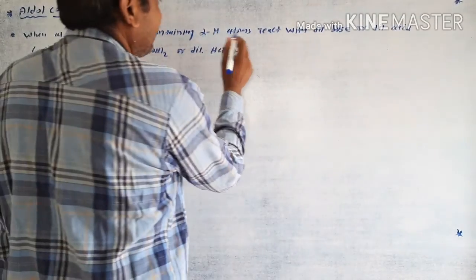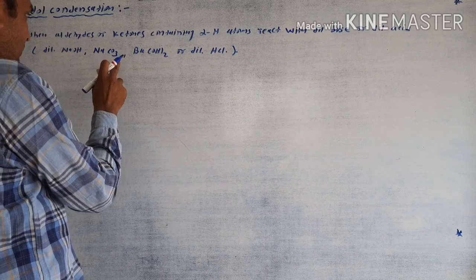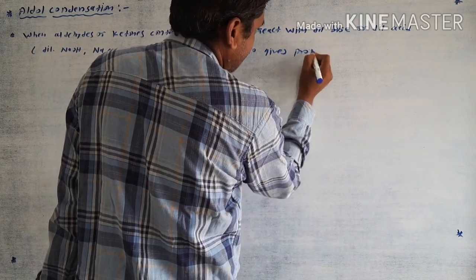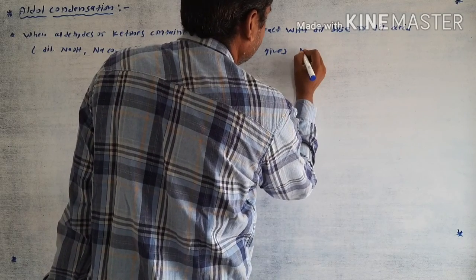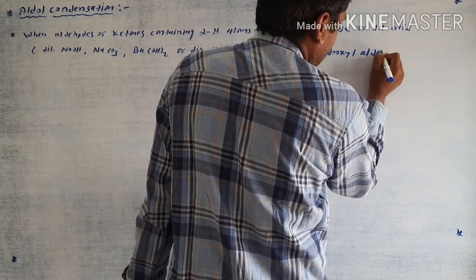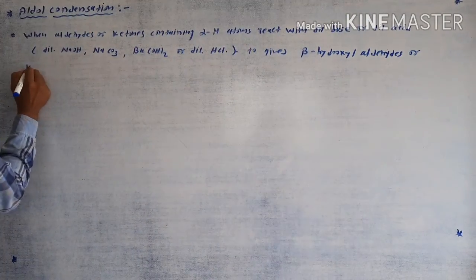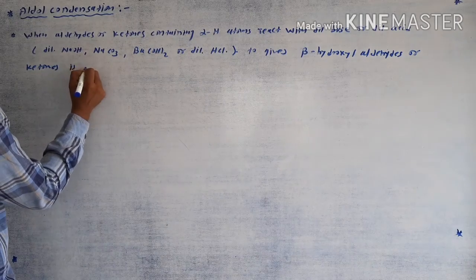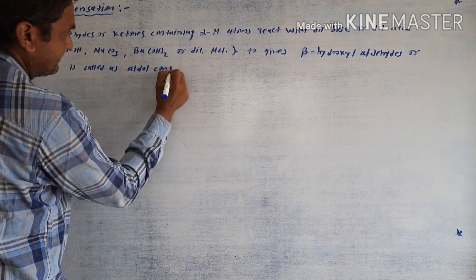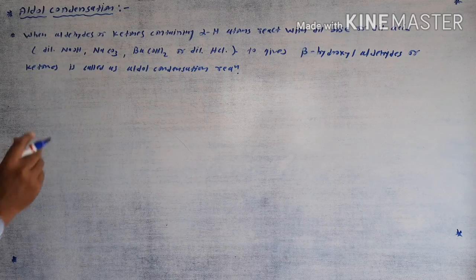Aldehydes or ketones containing alpha hydrogen atom react with dilute base or dilute acids like dilute NaOH, dilute sodium carbonate, dilute barium hydroxide, dilute HCl to give beta hydroxy aldehyde or ketones, which is called the aldol condensation reaction.